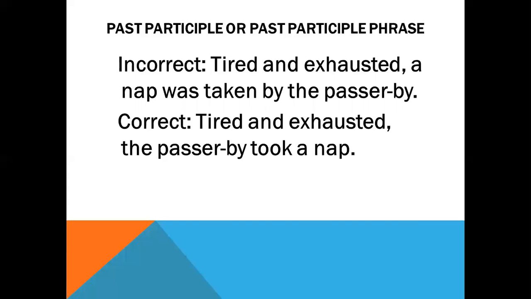Definitely the passerby, right? Never ever can a nap be tired and exhausted. Rather, if we become tired and exhausted, then we take a nap. So, we need to use the proper subject, the correct subject. And for that very reason, we need to say, "Tired and exhausted, the passerby took a nap." Okay, I hope then the point becomes clear.